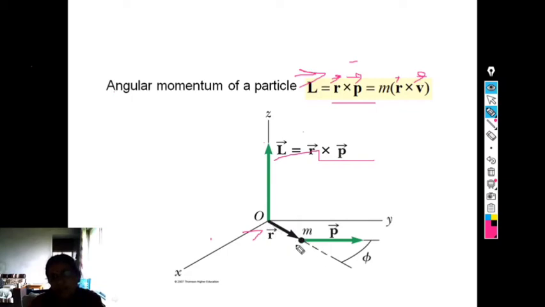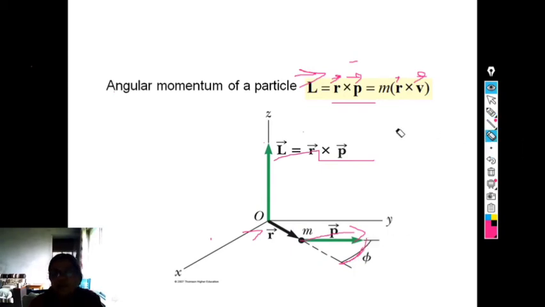This point particle is here having mass m. It moves along the direction y with linear momentum P bar, and the angle between the linear momentum vector and that of the OR bar is denoted here as phi.